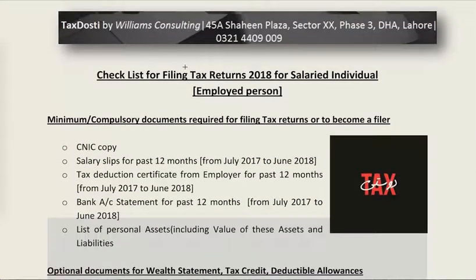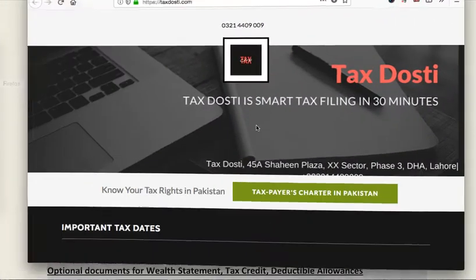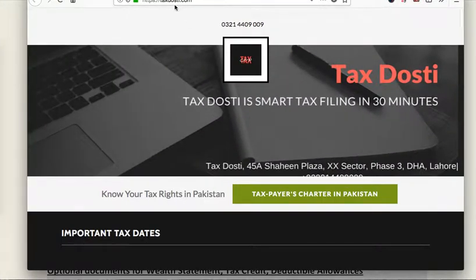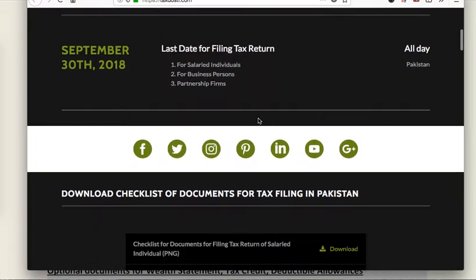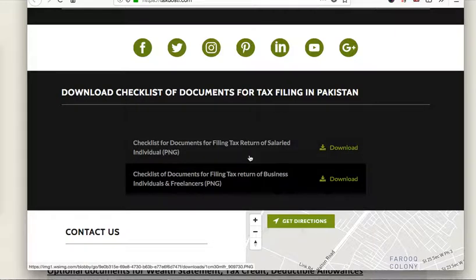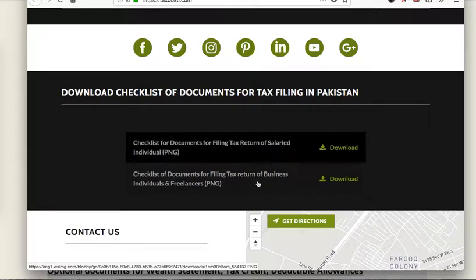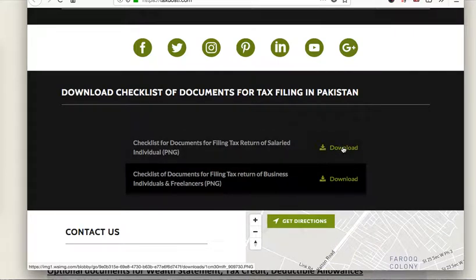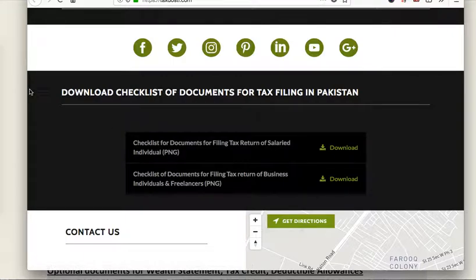The first question to ask is: where can I get this document? If you visit the Tax Dosti website, taxdostywebsite.com, and scroll down a little, you'll find a heading, download checklist of documents for tax filings in Pakistan. Basically, there are two types of documents there. One is for salaried individuals, and the other is for business individuals and freelancers. So you can press the download button, and this document will be downloaded.